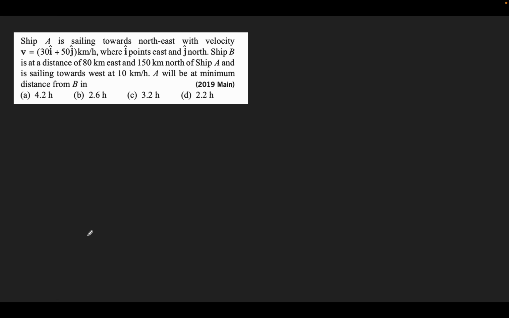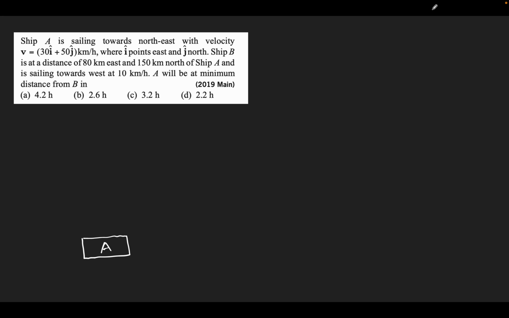Welcome all. Let's see a question from 2019 JEE Mains, a kinematics question. The question says there is a ship A. Let this be ship A. There is a ship A here. It is sailing in northeast direction.